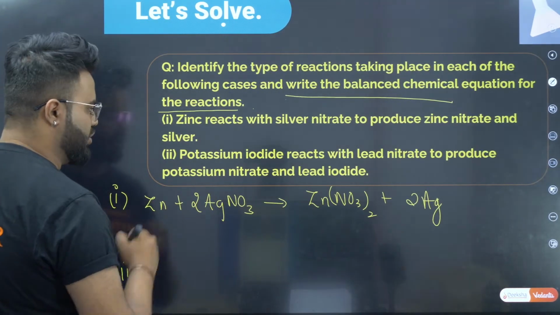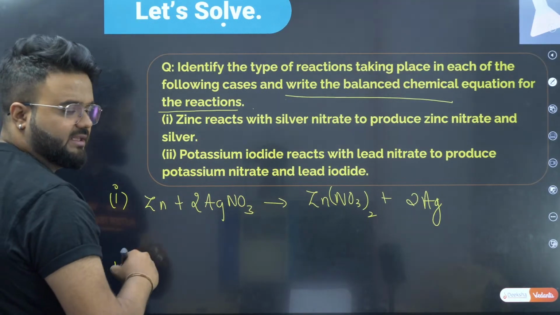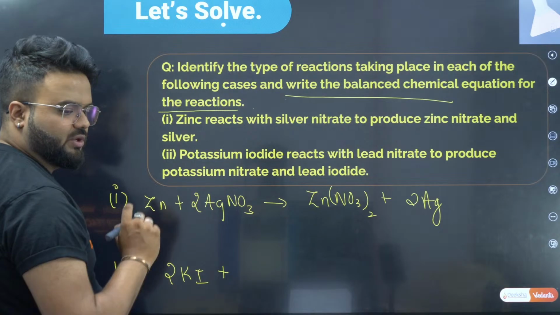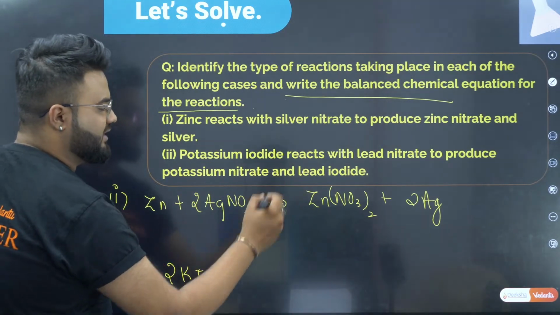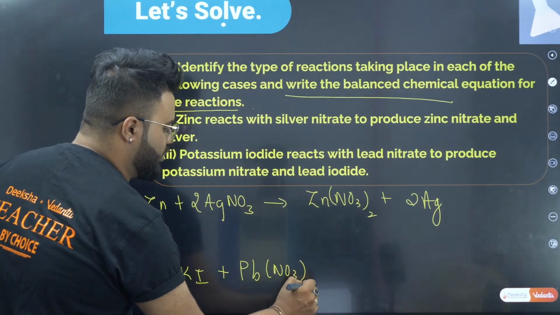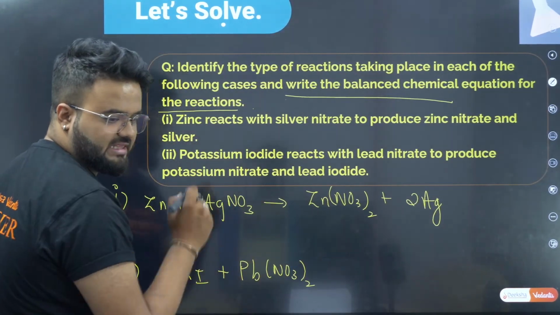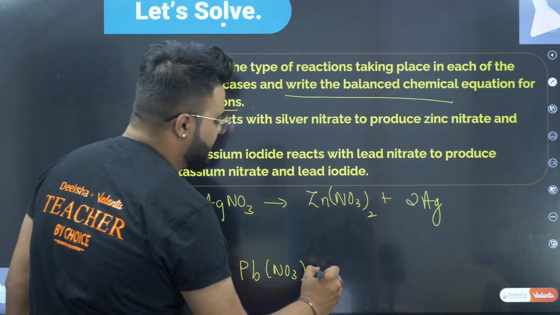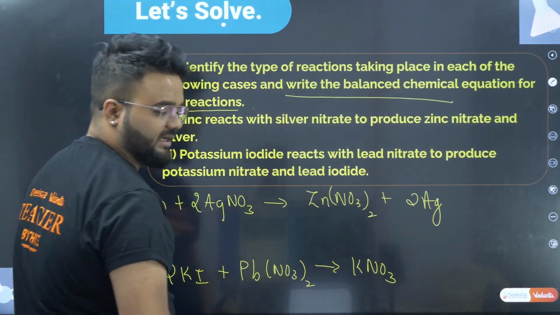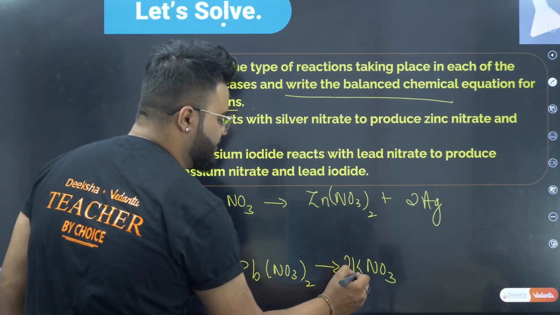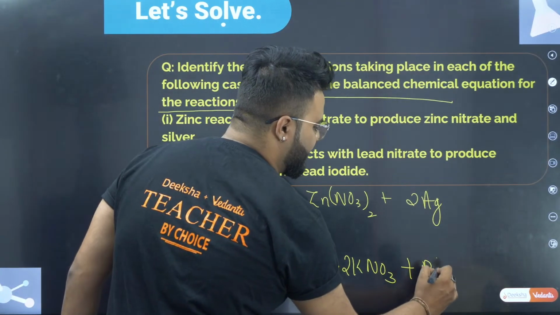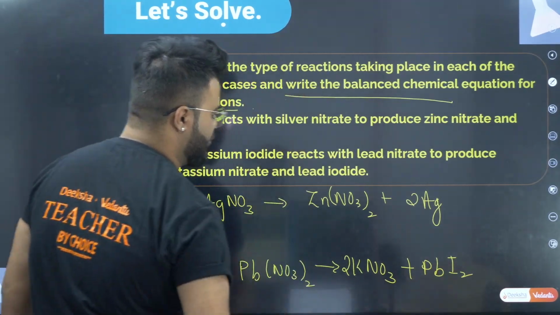Second reaction, balanced already. Potassium iodide, when it reacts with lead nitrate, Pb(NO3)2, what does it form? It forms potassium nitrate, with 2 balanced, plus it forms lead iodide. What does it form? Lead iodide.